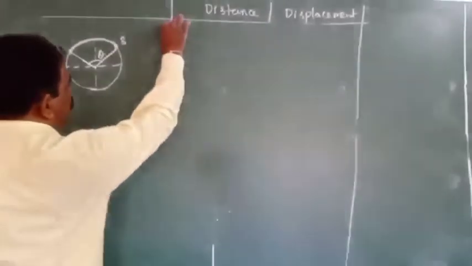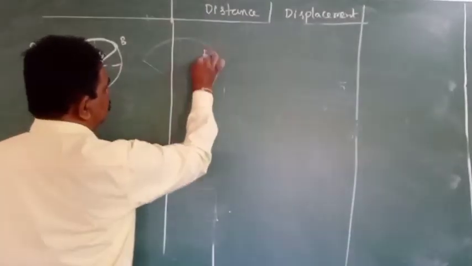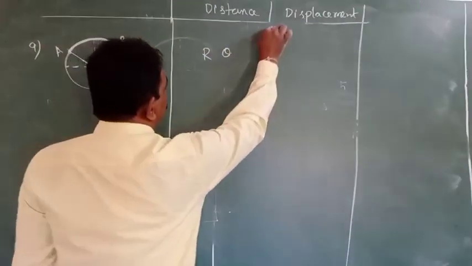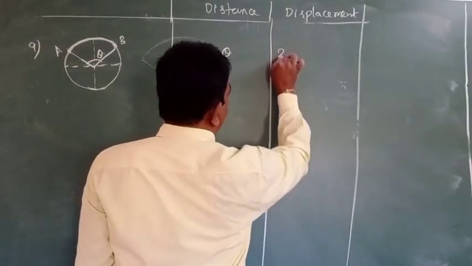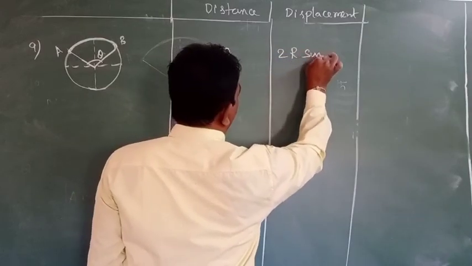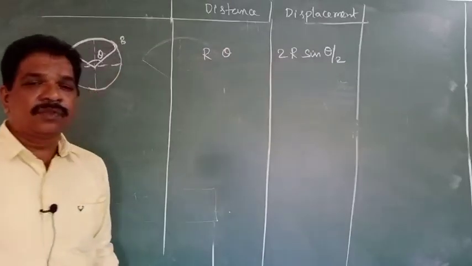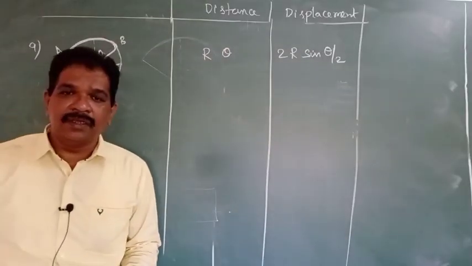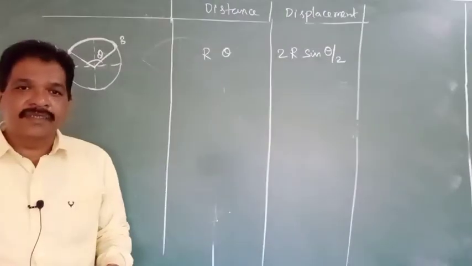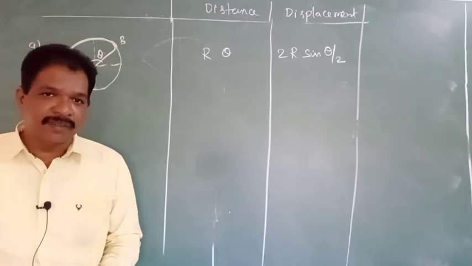In this case, the distance is r theta. The displacement is 2r sin theta by 2. Questions like this will be there on distance and displacement.